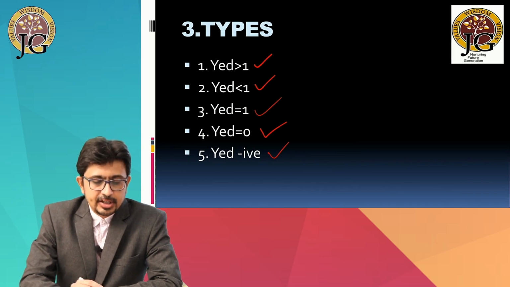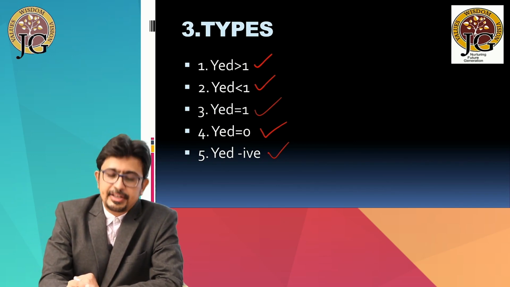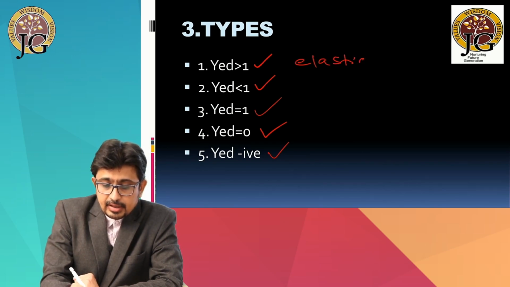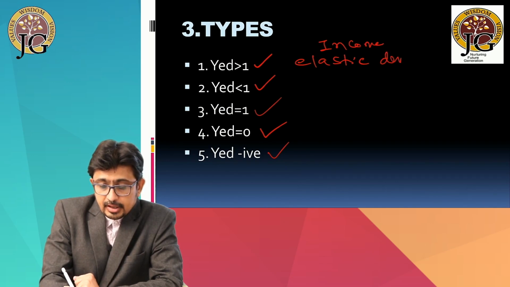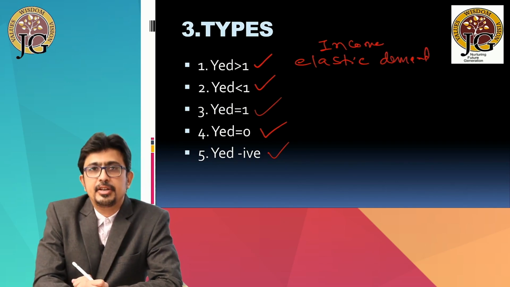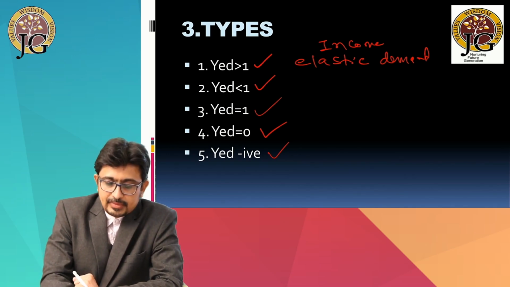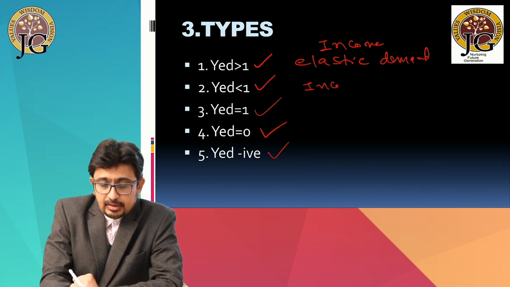I repeat, income elasticity of demand greater than 1 is known as income elastic demand. The second is income elasticity of demand less than 1, and it is known as the income inelastic demand.